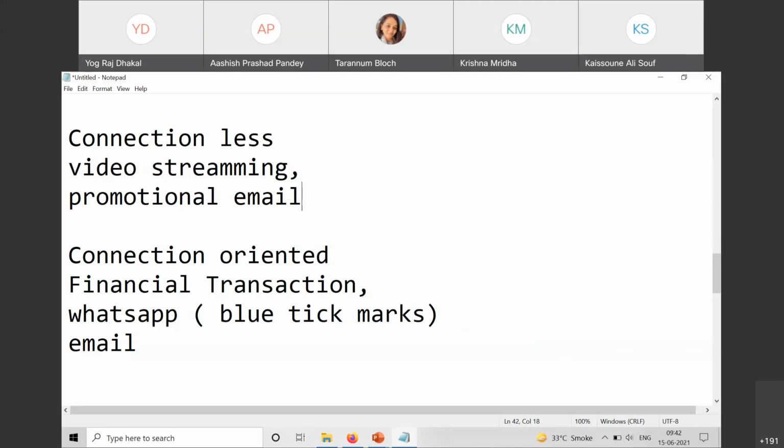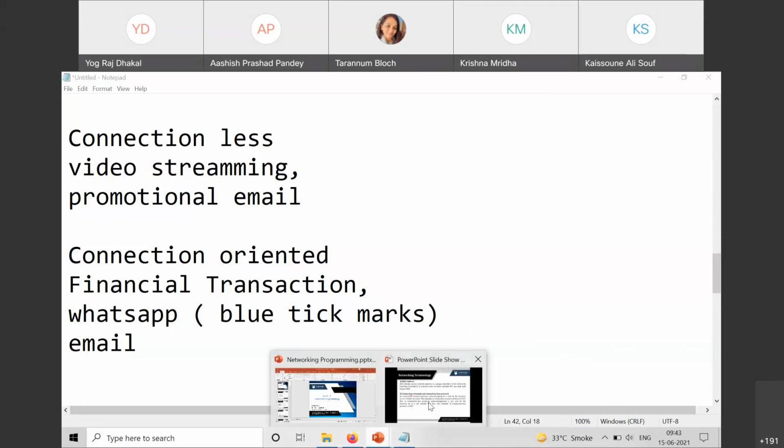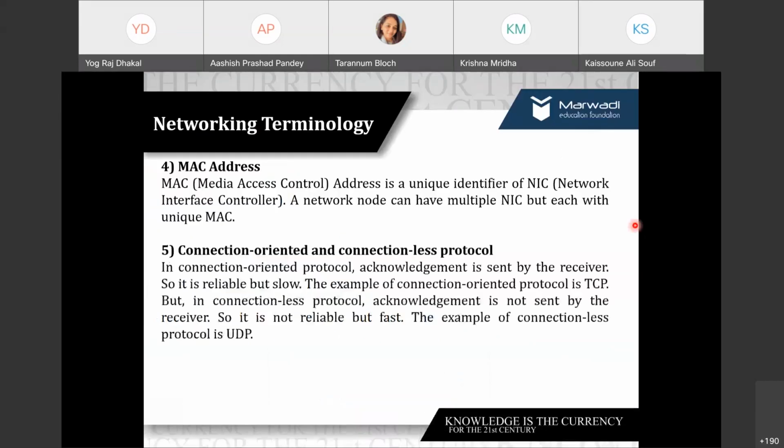What is your need? Based on that, you have to choose the scenario. Because ultimately, as a developer, you are the one who is going to decide. So this is about connection oriented and connectionless.